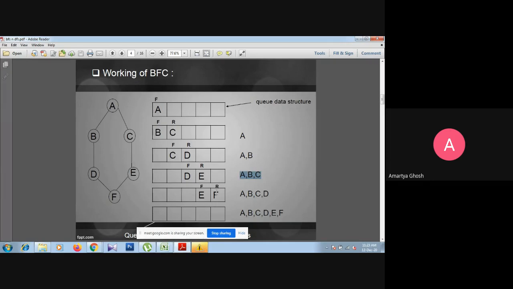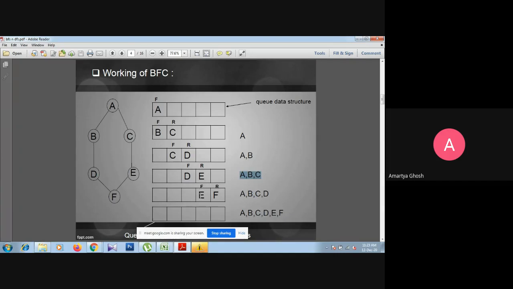During this process, before the insertion, D will be eliminated, front will increment its value, and now front points at node E, and D is removed from the queue and stored into the visited array or visited list.